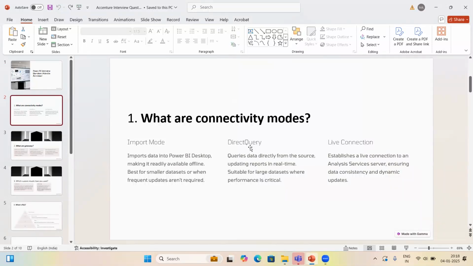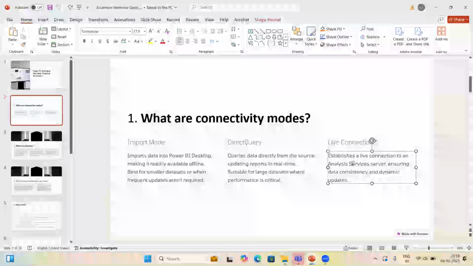In import mode, we will fetch the data and the data will be stored in Power BI itself. So you can access the data offline as well. Import mode is the mode we can use when the data set is small. In direct query, we fetch the data from the source itself in real time. Whenever data sets are large, we can use direct query. In direct query, we do not store the data in Power BI. We fetch it from the source.